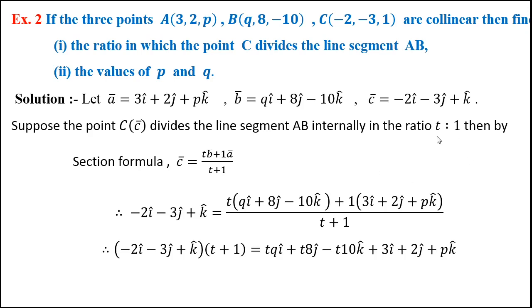Automatically we'll come to know about that. Then by section formula we have C bar is equal to (t B bar plus 1 A bar) upon (t plus 1). First we will find the ratio in which C divides AB. So we use these position vectors of C bar, B bar and A bar and simplify this.